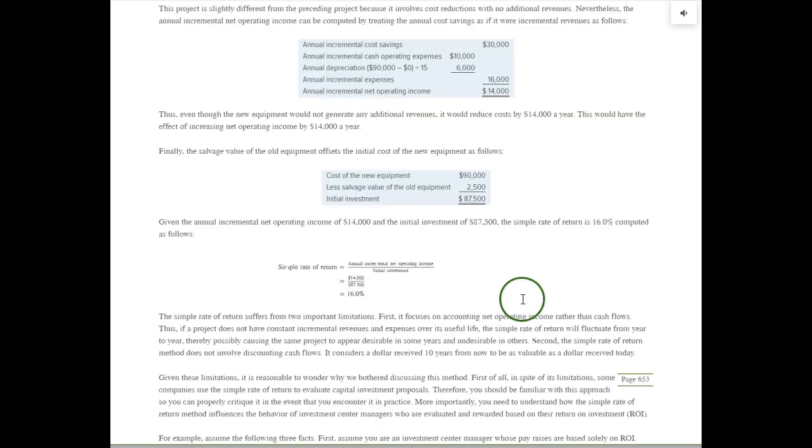The new machine costs $90,000, but we can sell some old equipment for $2,500. So our net initial investment today would be only $87,500. Let's take the two numbers and divide. So $14,000 divided by the $87,500. So 16% simple rate of return in this example.